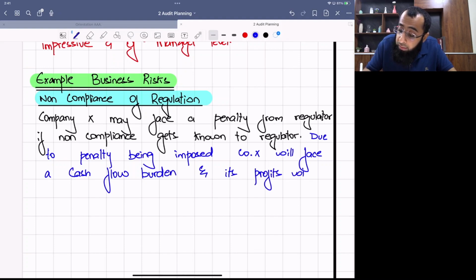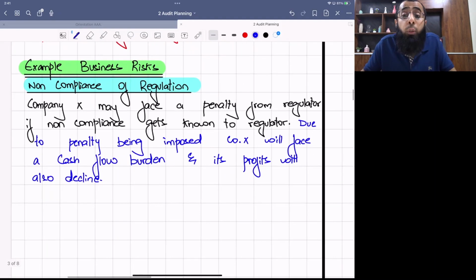Okay, so now this is the impact that will happen if you face the penalty. First you identify the risk, then you comment on the impact of the risk, that what will happen. Like if we have done the non-compliance and we face the penalty, what will happen? Our cash flows will decline, our profits will face a burden.